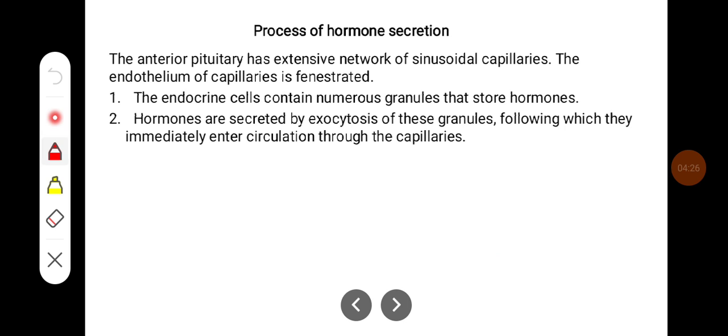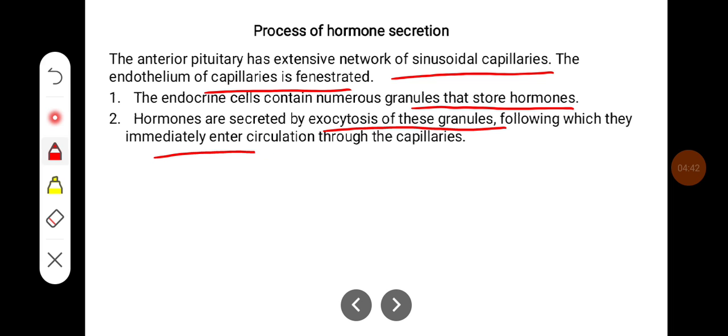Anterior pituitary has an extensive network of sinusoidal capillaries. The endothelium of capillaries is fenestrated. The endocrine cells contain numerous granules that store hormones. Hormones are secreted by exocytosis of these granules, following which they immediately enter circulation through the capillaries.